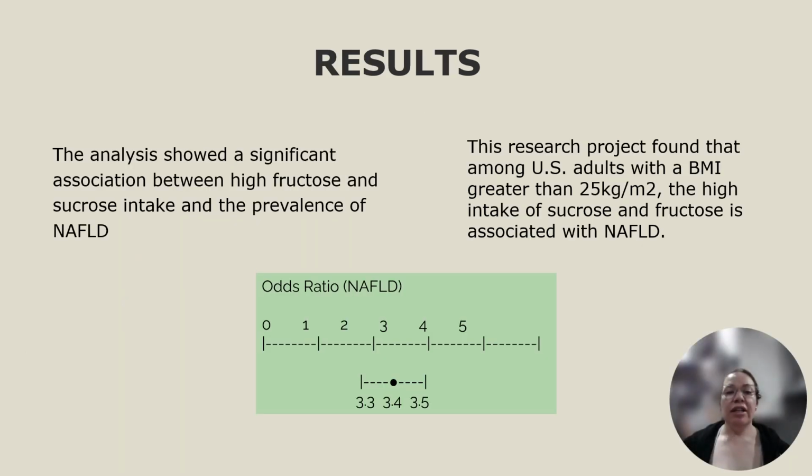So for the results, the analysis shows a significant association between high fructose and sucrose intake and the prevalence of non-alcoholic fatty liver disease. The odds ratio for non-alcoholic fatty liver disease shows an OR of 3.4. An OR of 1 indicates that exposure does not affect the odds for the outcome, an OR higher than 1 indicates that exposure is associated with higher odds of the outcome, and an OR less than 1 indicates that exposure is associated with lower odds for the outcome.